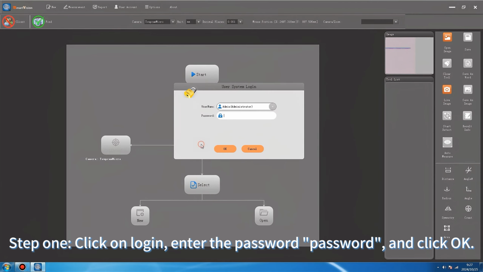Step 1. Click on Login. Enter the password, and click OK.